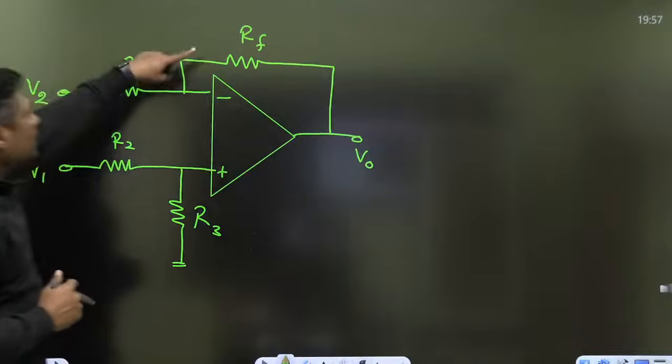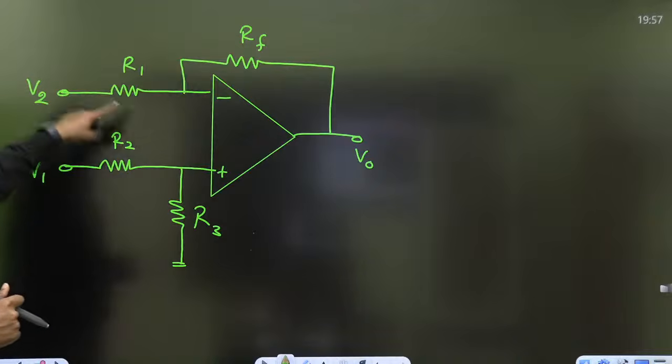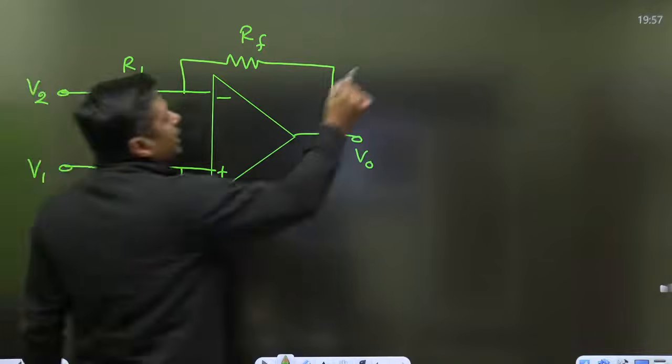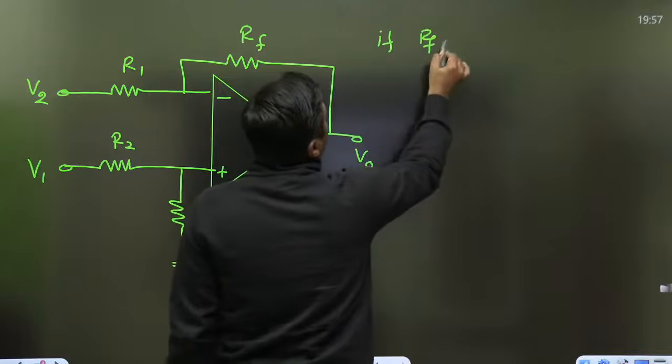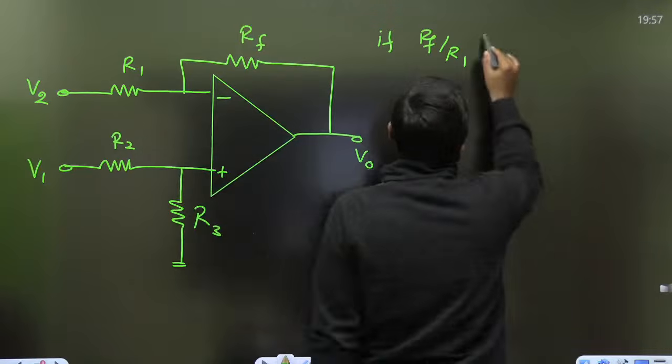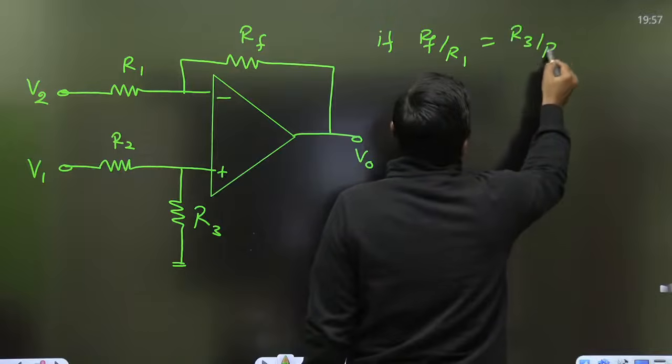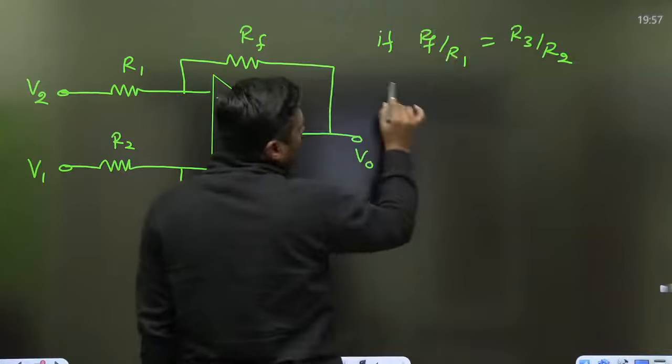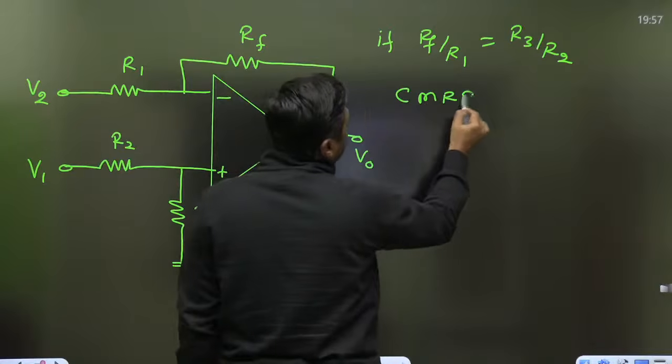Always remember, first of all, check the condition: RF by R1 is equal to R3 by R2. This is called the balance bridge condition. If this condition is satisfied, remember, CMRR is infinite.